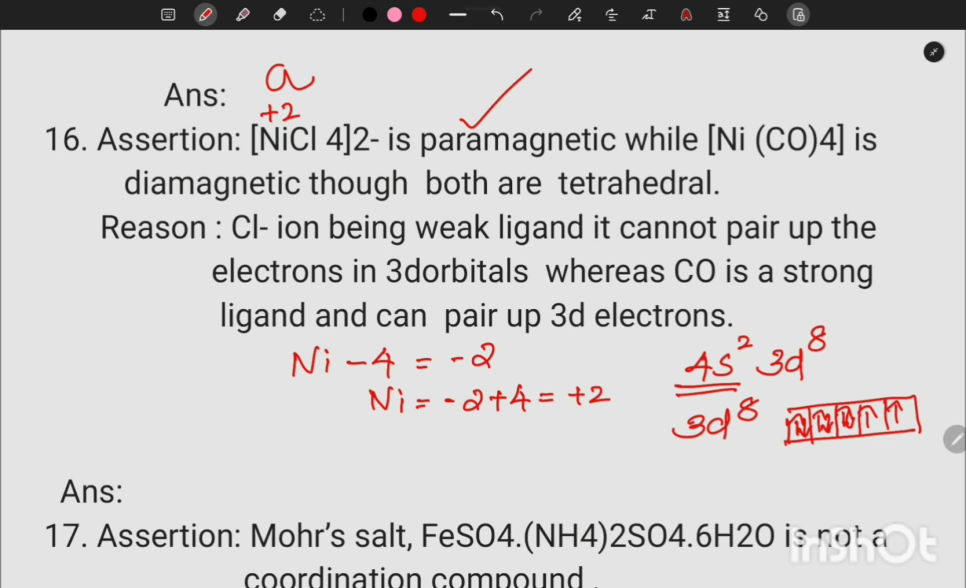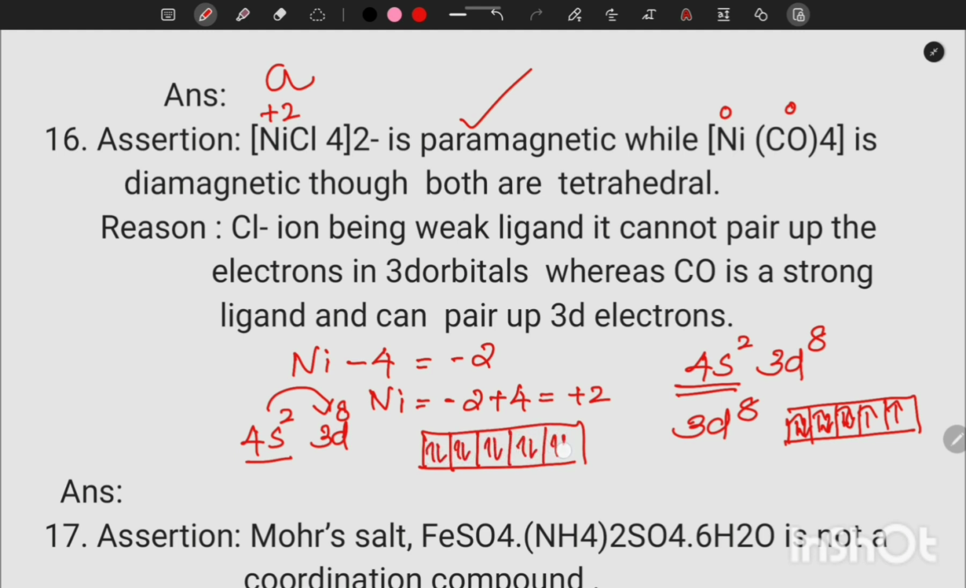Whereas in [Ni(CO)4], CO is a neutral ligand, so the oxidation state of nickel is 0, because the sum should be 0. So nickel is 4s2 3d8, we are not removing any electron, and since CO is a strong ligand, it will force the 4s electrons into 3d, and in the 3d orbitals we have 10 electrons, all paired. So no unpaired electron, so it is diamagnetic. The assertion is correct, the reason is also correct, and the reason is the correct explanation of the assertion. So our option is A.